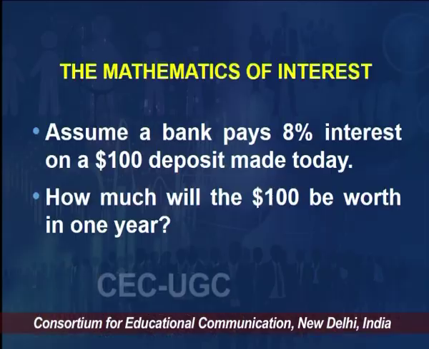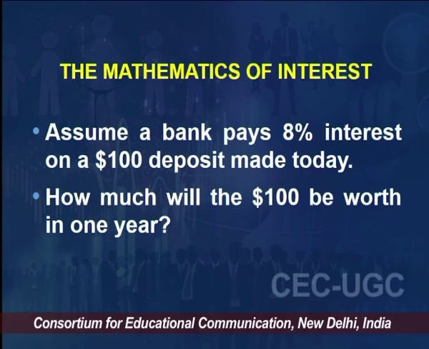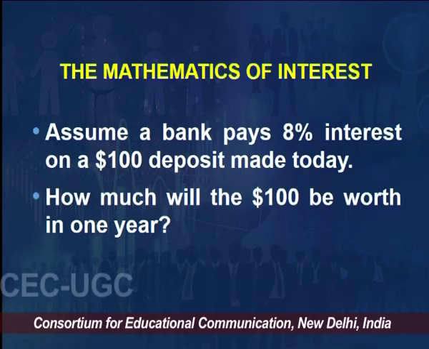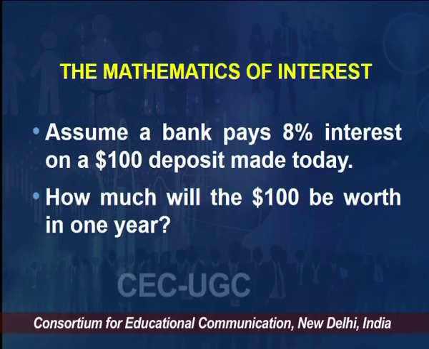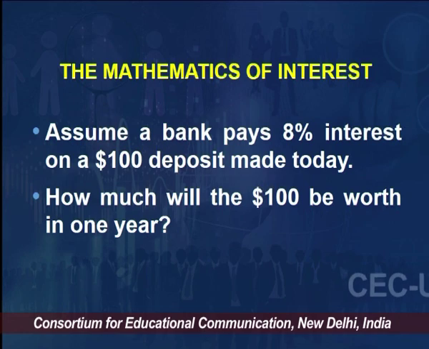So this mathematics of interest is very interesting. If you look at the example here, it goes like this. Assume a bank pays 8% interest on a $100 deposit made today. How much will the $100 be worth in 1 year? So we are saying assume a bank pays 8% interest on a $100 deposit today.